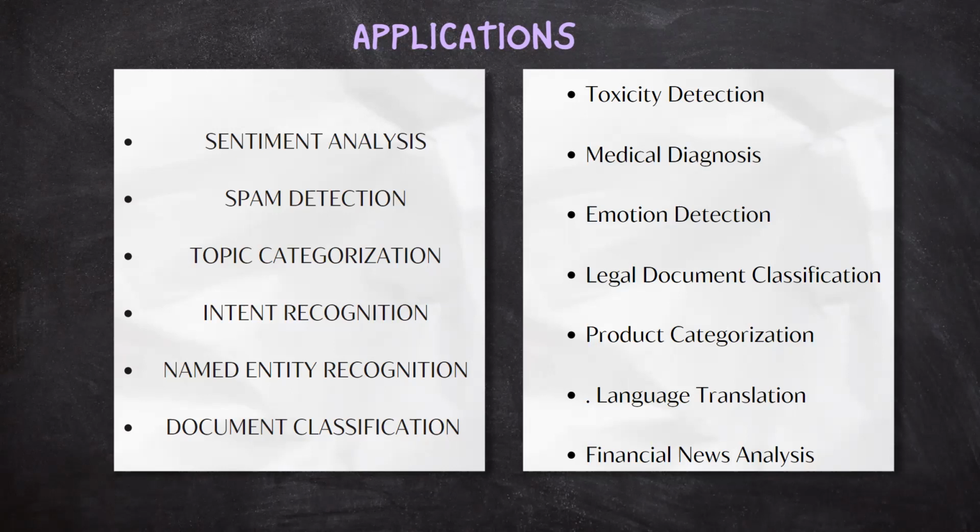Medical diagnosis. Text classification can be used to assist in diagnosing medical conditions based on clinical text reports. Emotion detection. Identifying the emotional tone of the text, such as happy or sad. Legal document classification. Classifying legal documents based on their nature, which can assist in legal research and case management. Product categorization. In e-commerce, categorizing products based on their descriptions to improve search and recommendation systems.